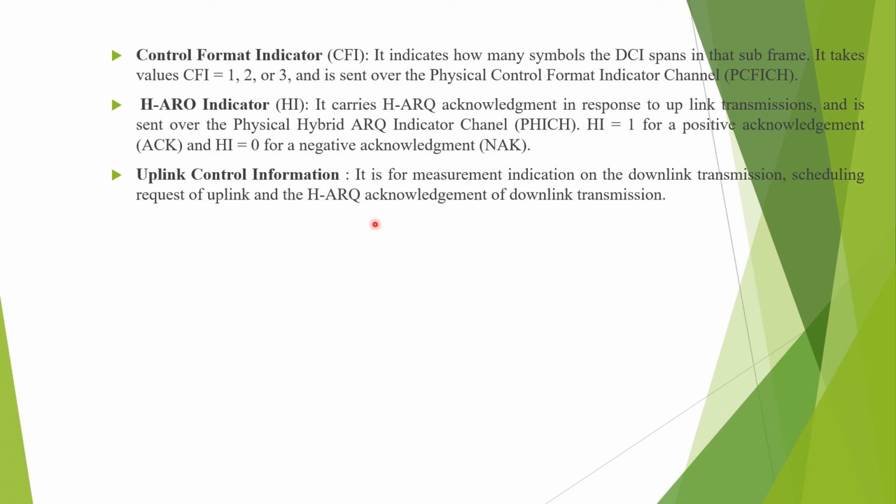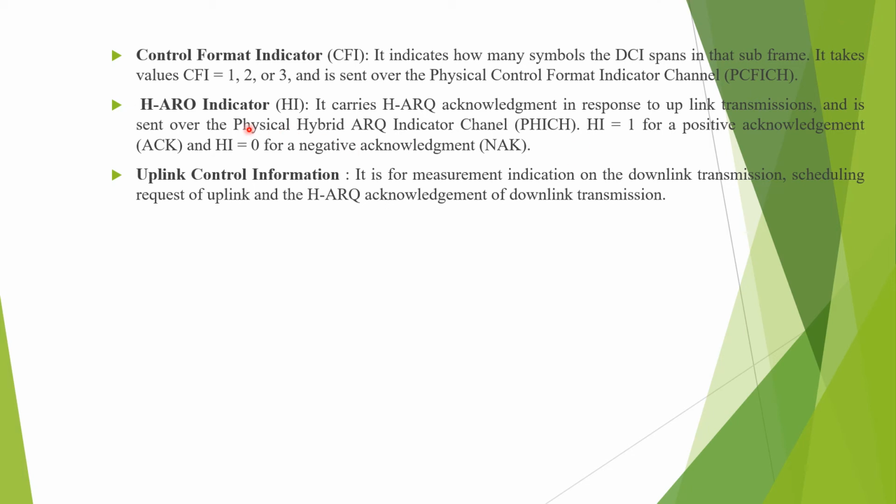There are some other control information also along with the DCI. The next one is CFI. CFI is the control format indicator. It indicates how many symbols the DCI spans in the subframe. It takes the value, that is the CFI is equal to either 1, 2 or 3, and it's sent over the physical control format indicator channel.